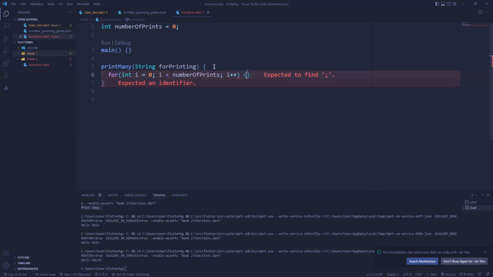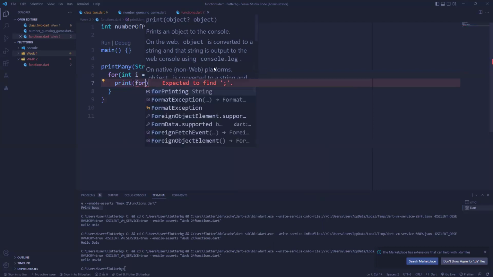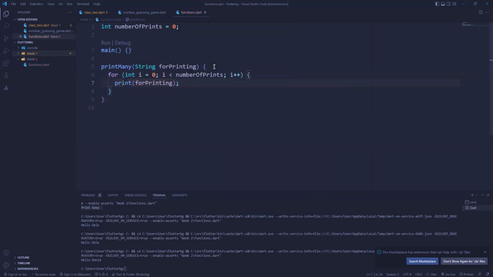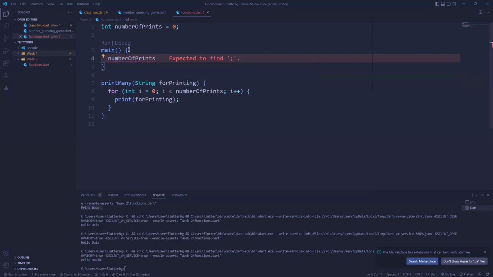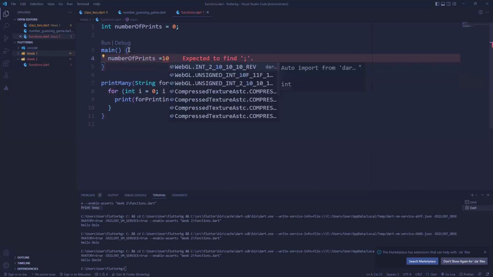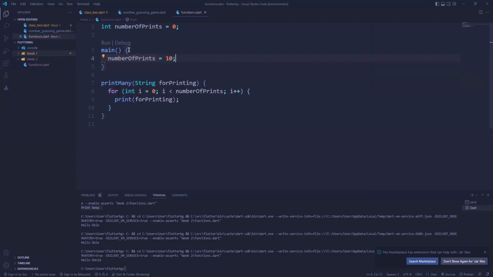So what do we want to do? I just want to print for printing. Now I have this function, okay? So I can now do something. In my main function, I can reassign and say, let number of prints be 10, right? I can only do this because this is not a constant variable, right?